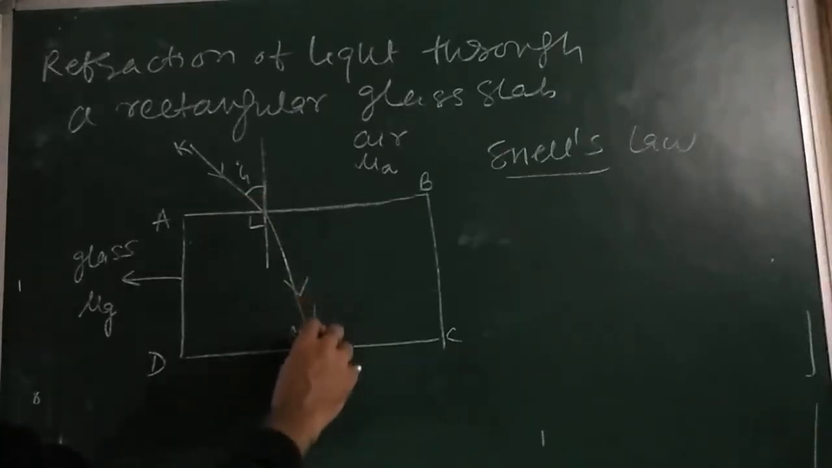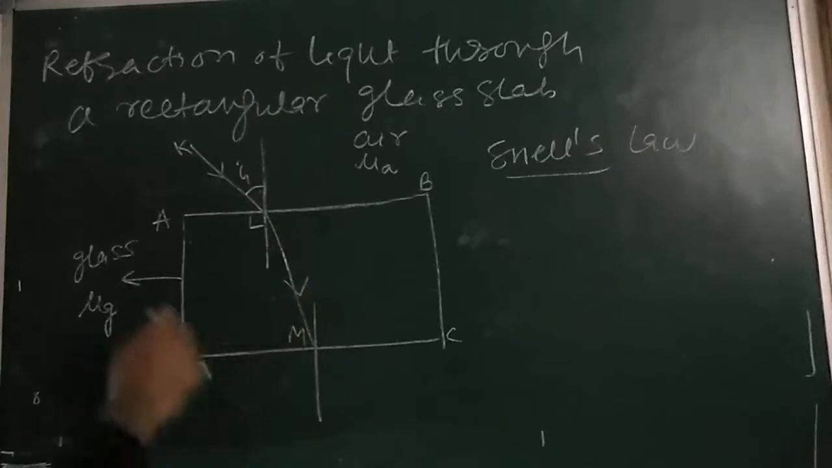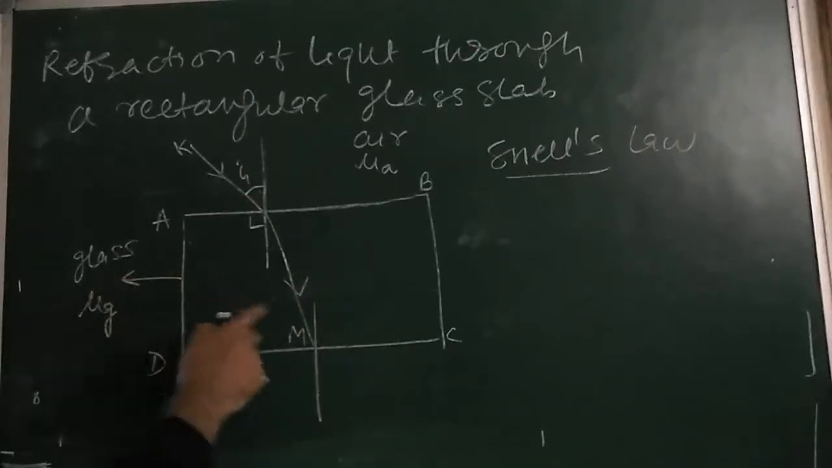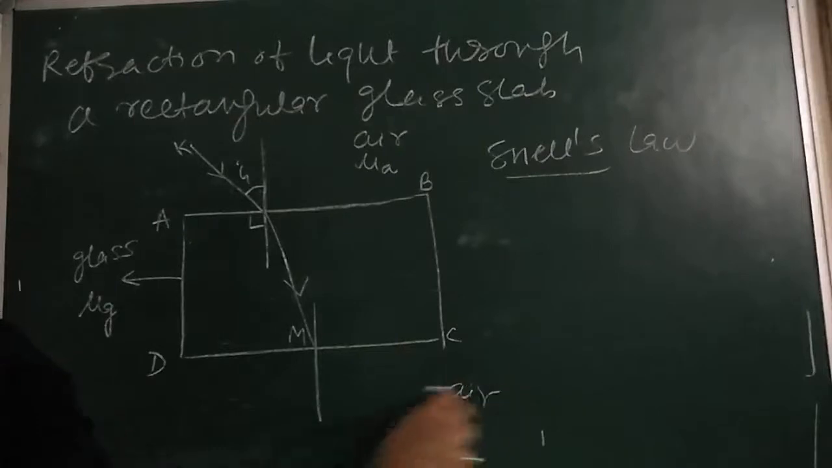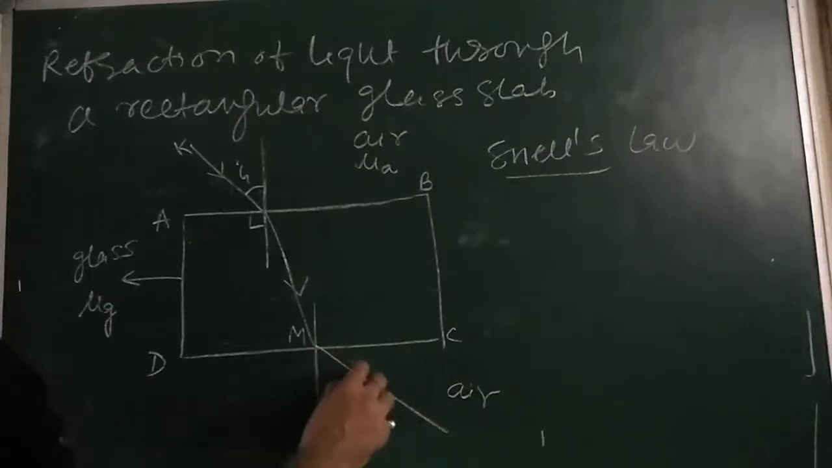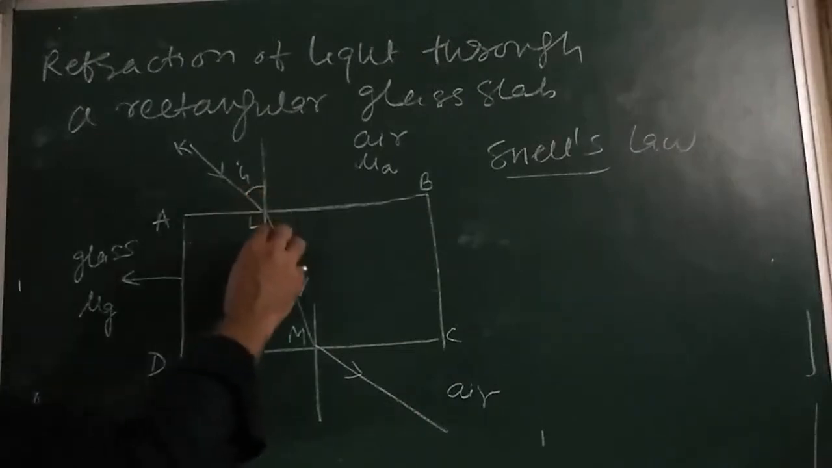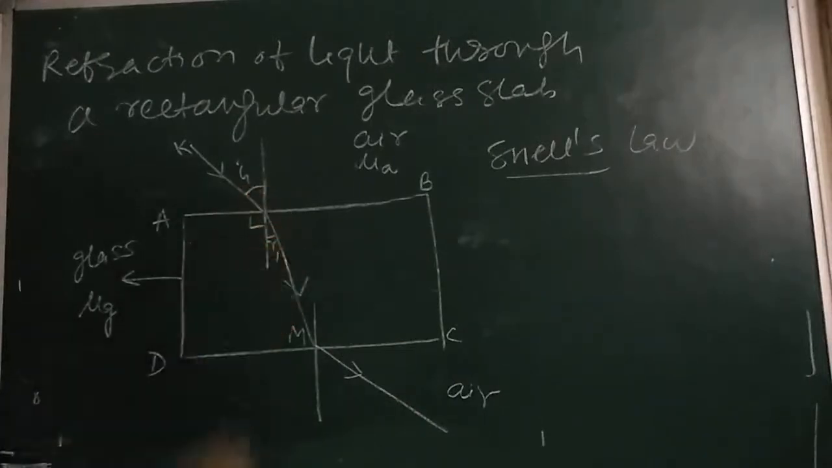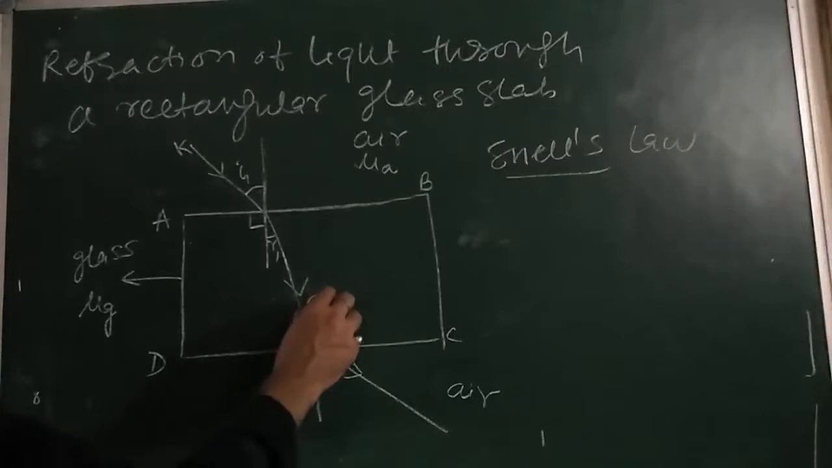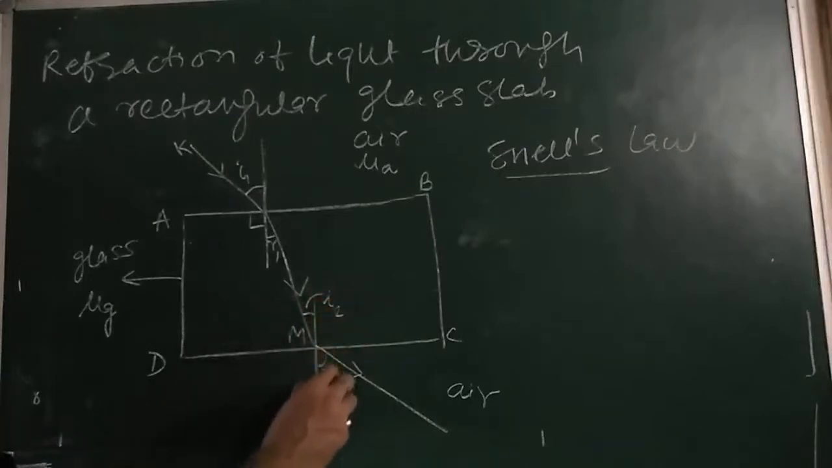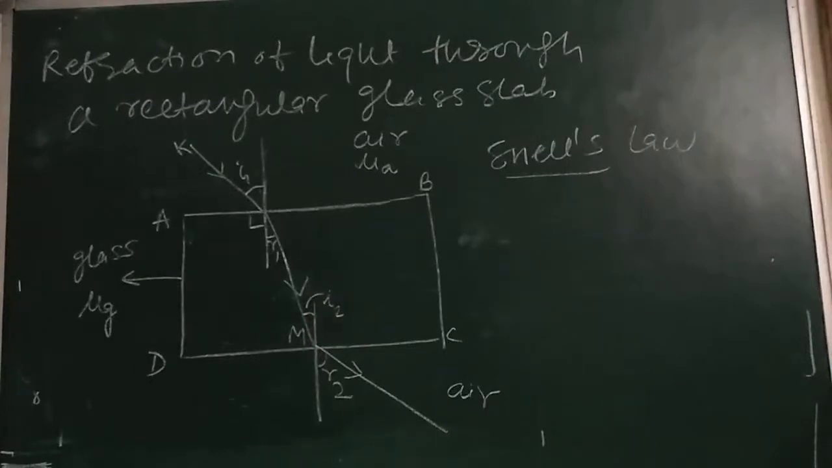Then here is again a normal. The ray goes from the glass medium to the air medium. This is the air medium. It will bend away from the normal. Here the angle of incidence is I2 and here the angle of refraction is R2. Draw this. Then let us see what is going on here.